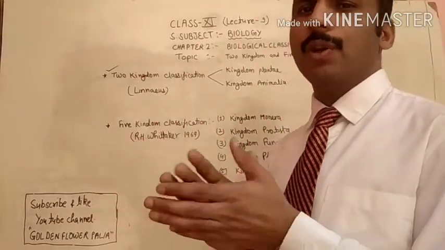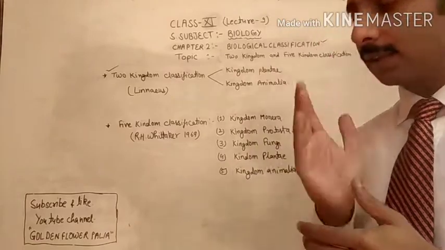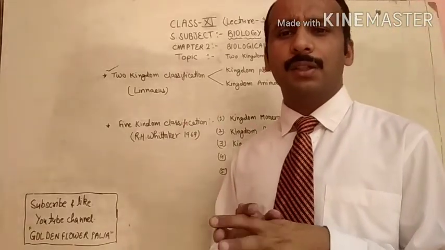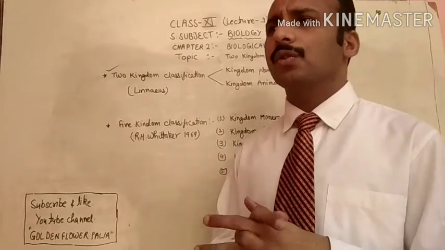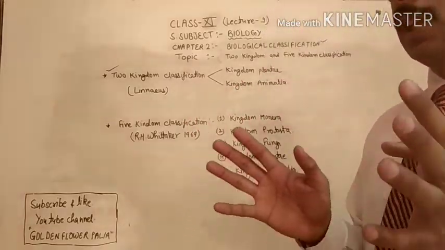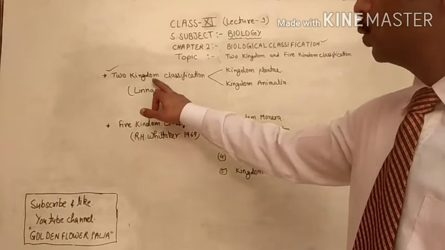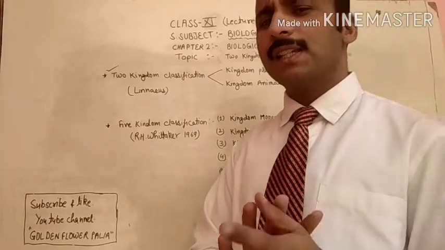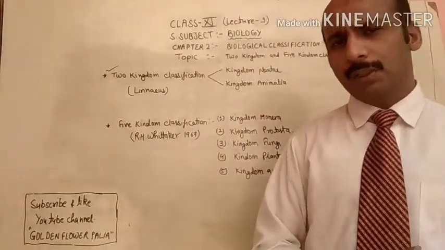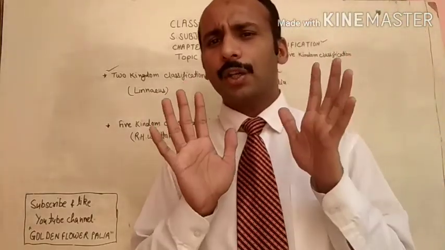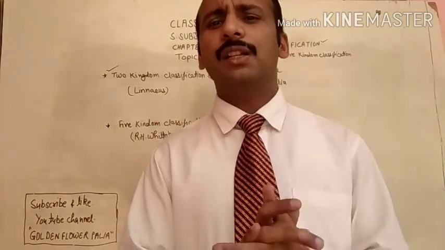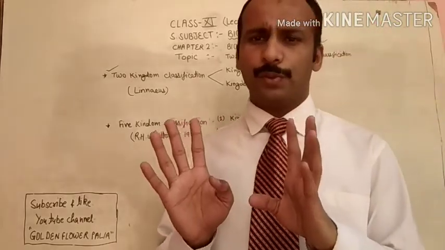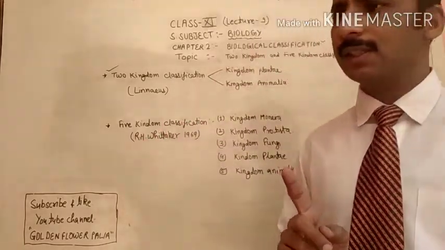The largest group of the organisms, meaning plants and animals, is called the kingdom. So all the organisms are categorized into two kingdoms only, kingdom Plantae and kingdom Animalia. He gave only two kingdoms, meaning all kinds of organisms present on the earth at that time were included into two groups. First one is Plantae and second one is Animalia.